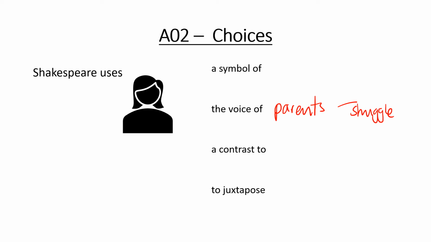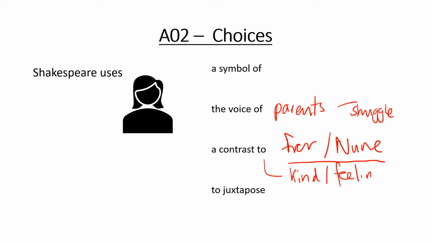But also, she's there as a contrast to the close characters, so the friar and the nurse. She's there as a contrast and to show us the difficult line that parents have, because they've got to make some difficult choices, and yet you can see that the friar and the nurse don't have to make those difficult choices, and so they can be really kind and they can think about their feelings. But actually what the parents want is they want their child to survive, and sometimes that means being separate from the feelings.